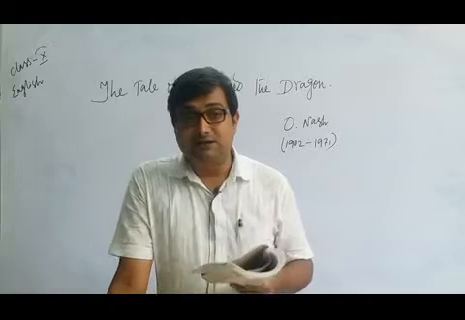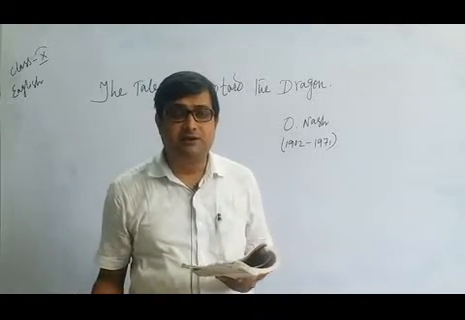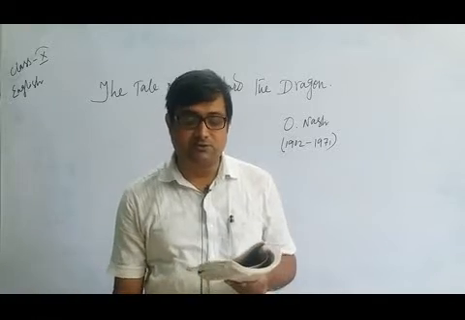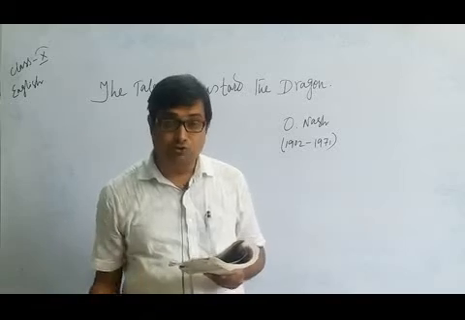So here it is a ballad, but the poem is a very humorous ballad. Humorous means that it will make you laugh, and yes, it will make us laugh when we go through the poem.